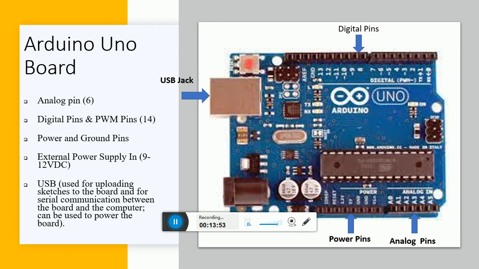The microcontroller will not automatically understand. We have to inform the controller that this pin is used as an input pin, meaning I'm connecting a switch. Suppose I'm connecting an LED, then I have to define that pin number 8 is used as an output pin. In this way you have to define whether the pin is input or output.